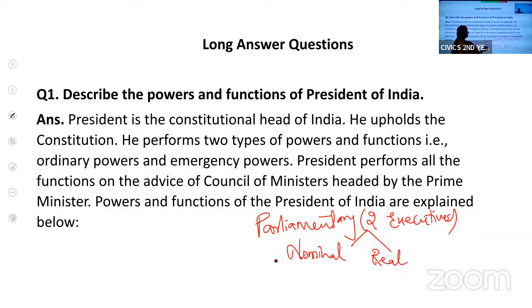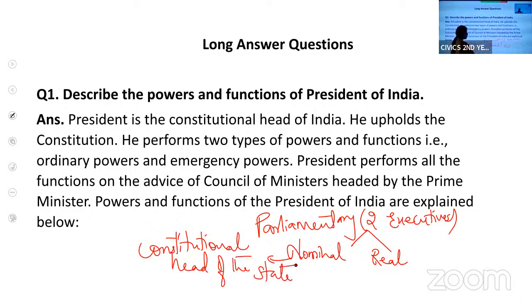The nominal executive is, according to the Constitution, the constitutional head of the state, whereas the real executive is the head of the government. There is a difference between these two.